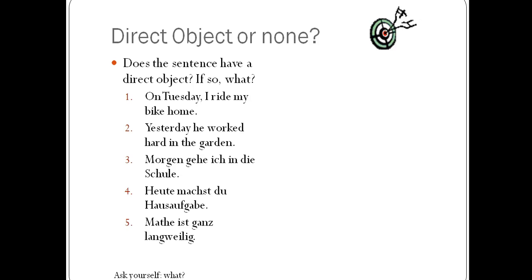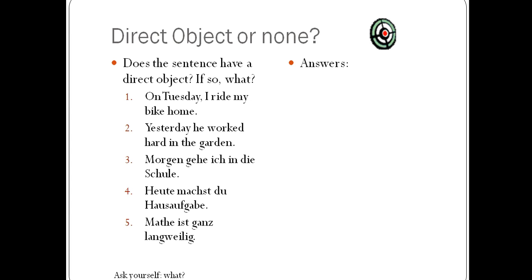Now pause this recording, read these sentences here, and then determine whether or not they have a direct object. And if they do have a direct object, please write down yes and what the direct object is. If they do not have a direct object, please just write no for that number. Please take the moment now and write it down on your notes. Okay, let's see how you did.